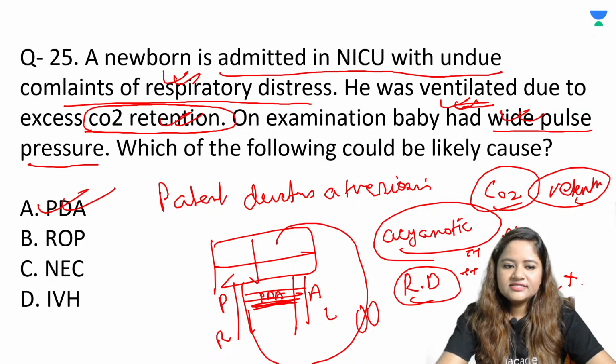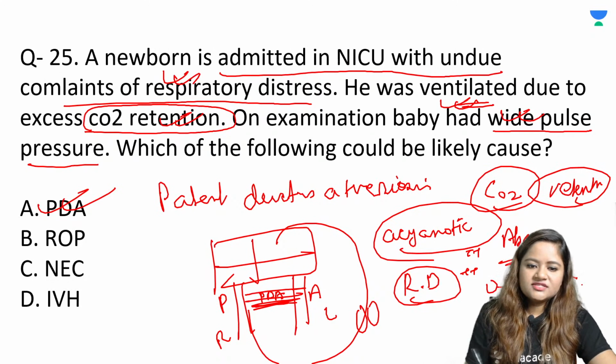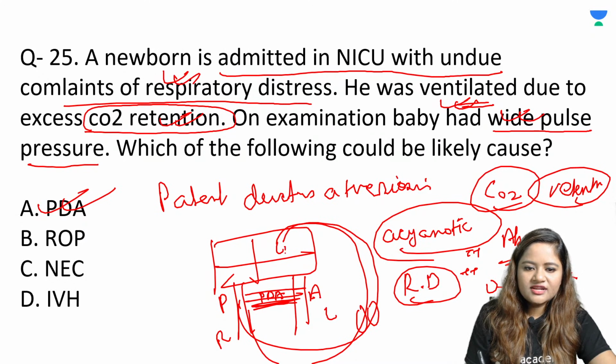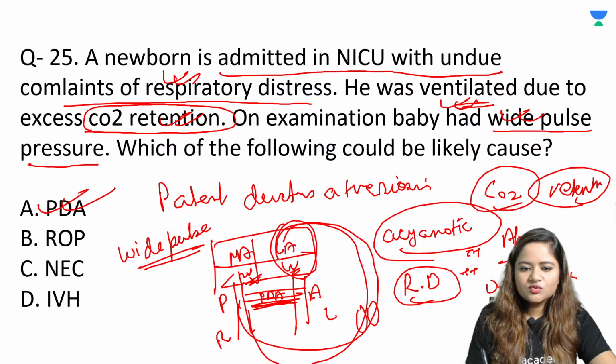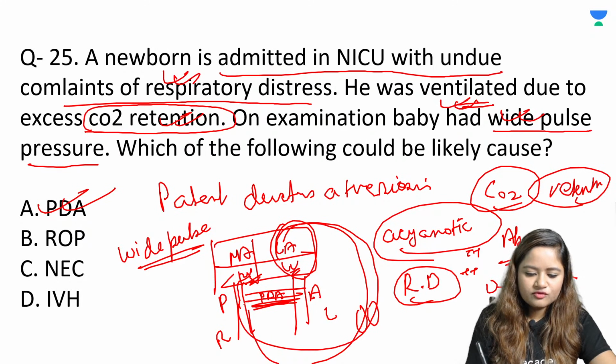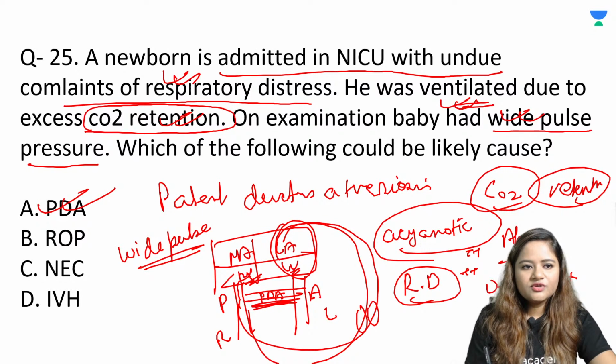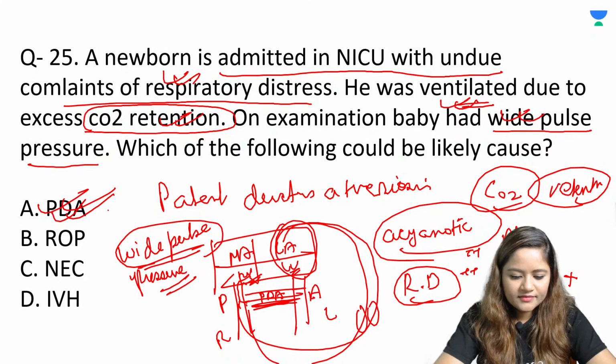But this is classically seen in patients of PDA, and because there's a continuous flow that occurs from left to right, and all the blood goes back to the left atria, to the left ventricle, then what is going to happen? In this condition there is going to be a wide pulse pressure, क्योंकि दोनों के बीच में कितना डिफरेंस है, left side is getting so overloaded and right side does not have too much blood to pump out, so it is going to lead to wide pulse pressure. Okay, is it clear to all of you? So PDA is the classical answer over here.